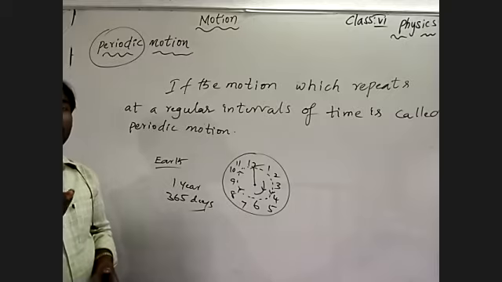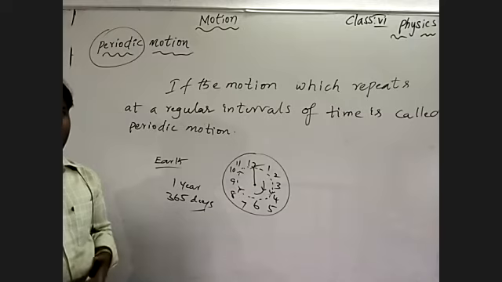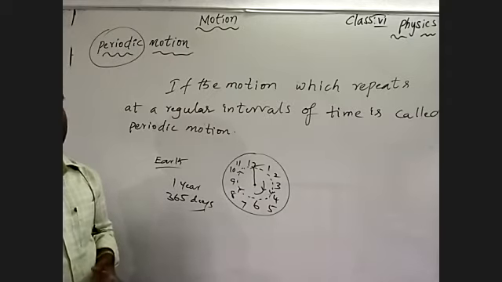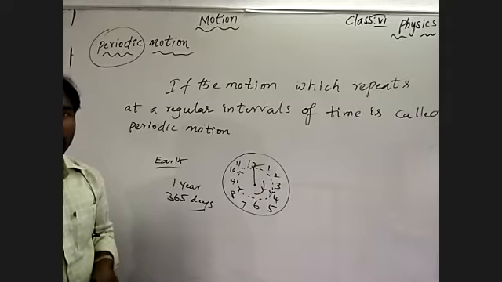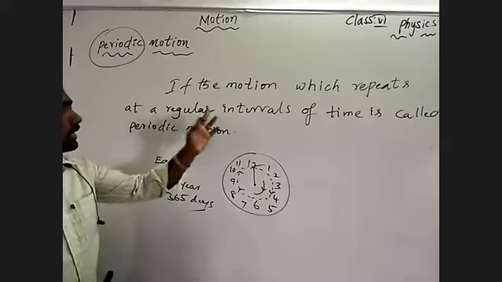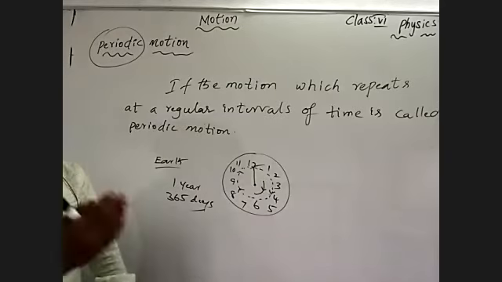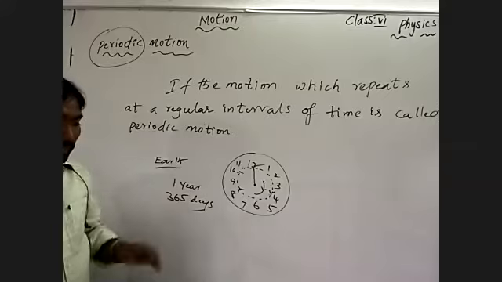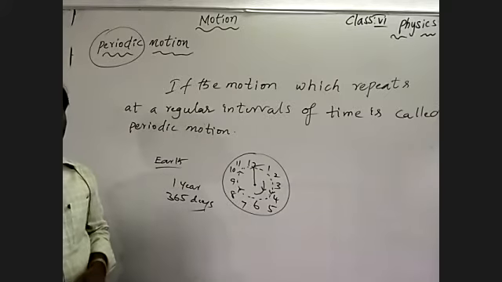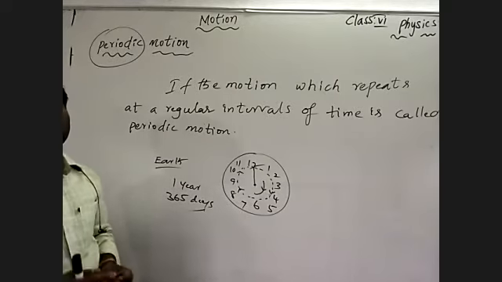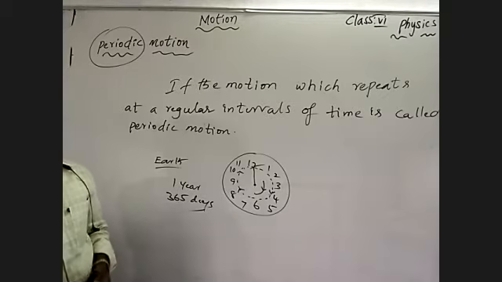New moon and full moon. New moon is Amavasya, full moon is Purnima. New moon and full moon come every 15 days in a month. It is taken at regular intervals by the revolution of the Earth. Understand? The moon takes 30 days to finish one complete revolution around the Earth.